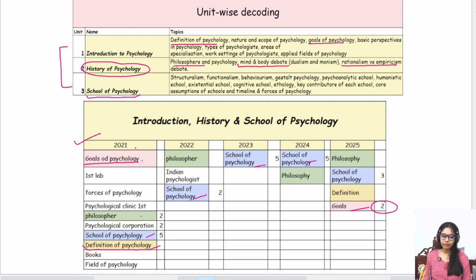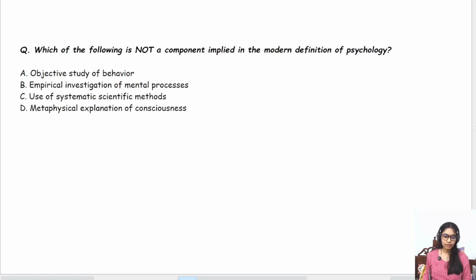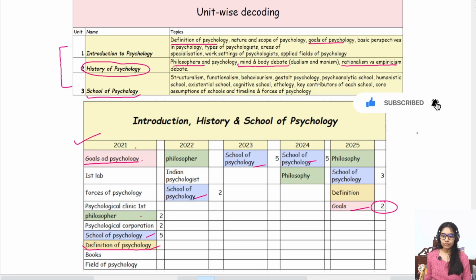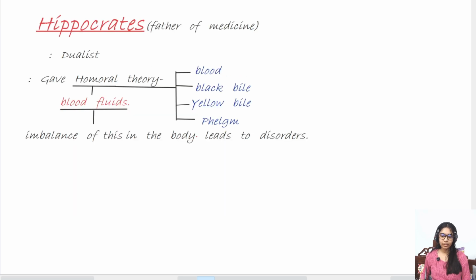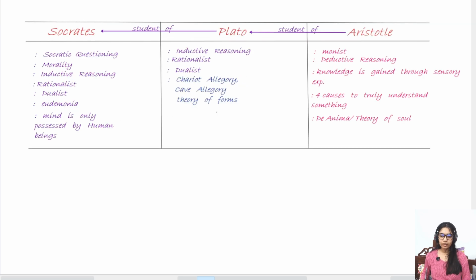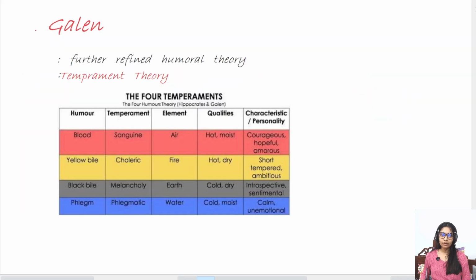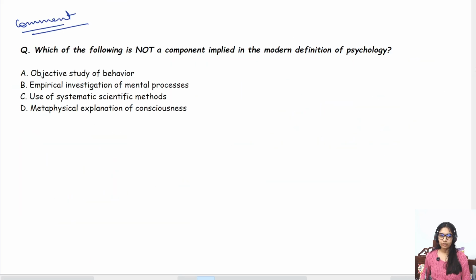And there have been questions from definition of psychology as well. So let's do an MCQ. Comment me the answer, and I'll address this question in the next video, in which I'll be explaining the philosophers. Okay, we'll be doing your dualist and your monist debate. Apart from that, we'll also be doing your Hippocrates, your Galen, and everything. Okay, we'll cover all of the philosophers that have been coming in your exams and is important in psychological context. So pause the video, answer it in the comment, and I'll address it in the next video.